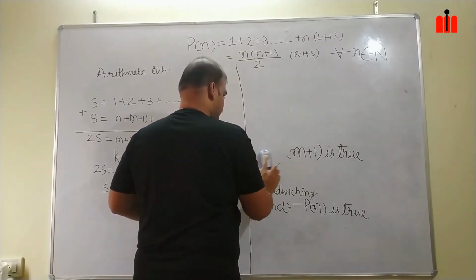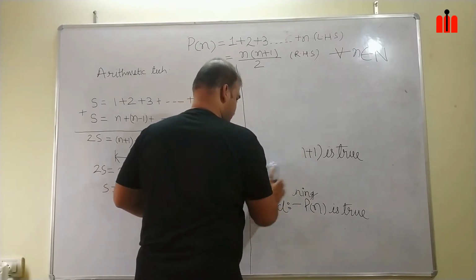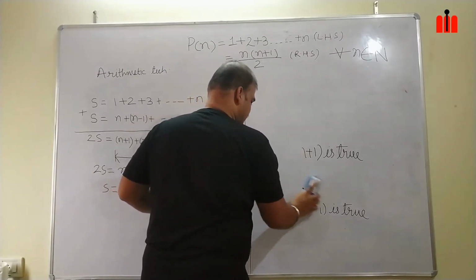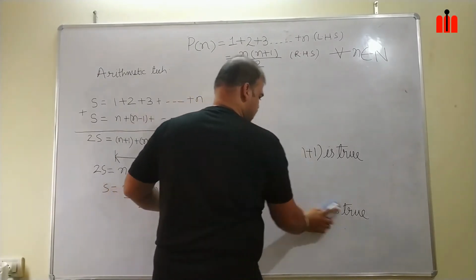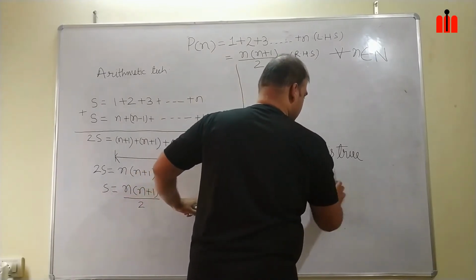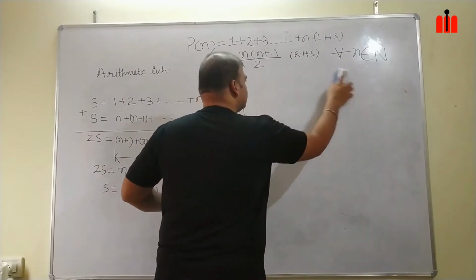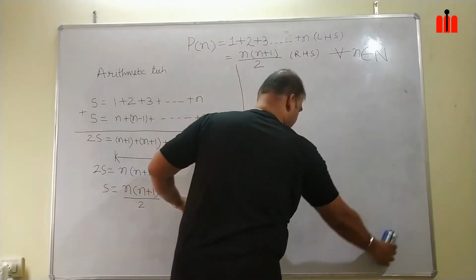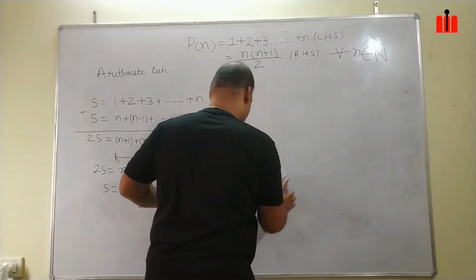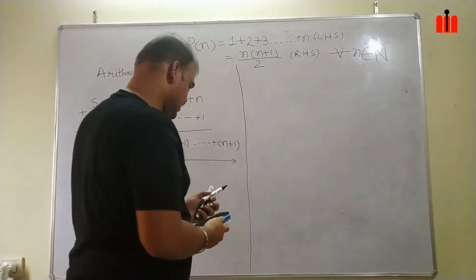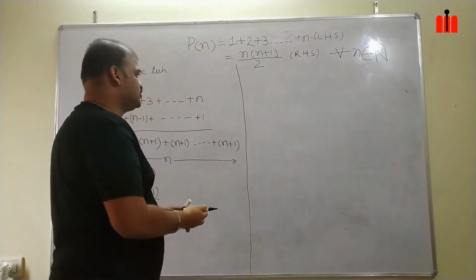And I will take the same sample problem, sum of n natural numbers is n plus 1 by 2, and we will solve it by using the principle of mathematical induction 3-step approach.